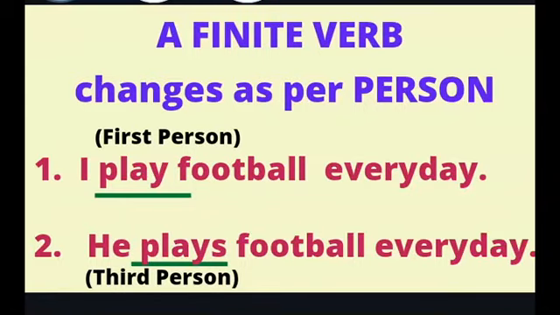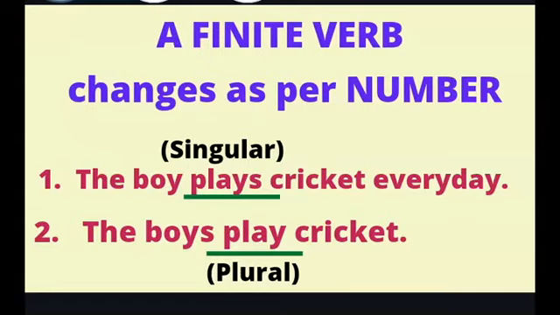Now let's consider how a finite verb changes as per number. Let's take the example, the boy plays cricket every day. Here the boy indicates a singular person, and so the finite verb is plays. But when the word boys is in the plural form, the finite verb changes, as in the boys play cricket. So when it is singular, the finite verb is plays, and when it is plural, the finite verb is play.